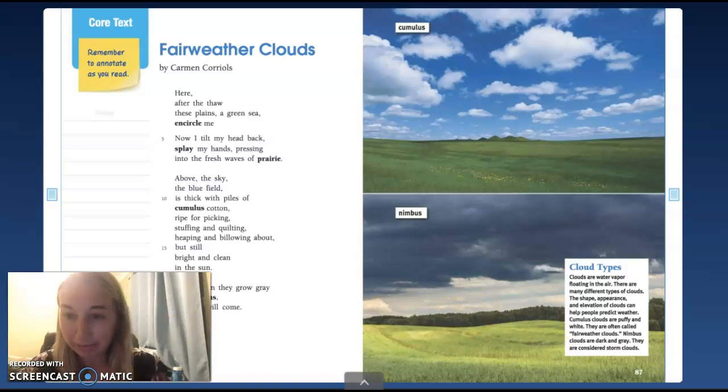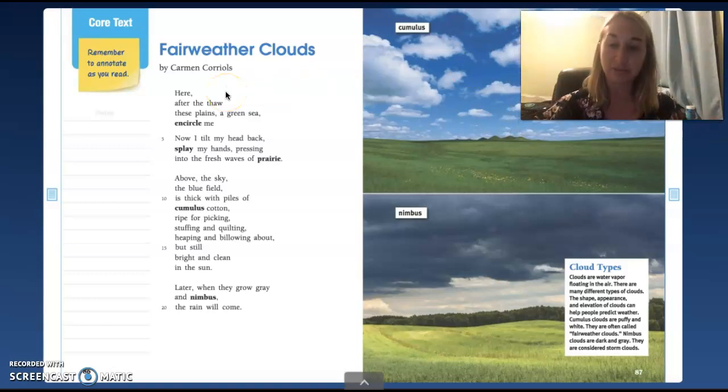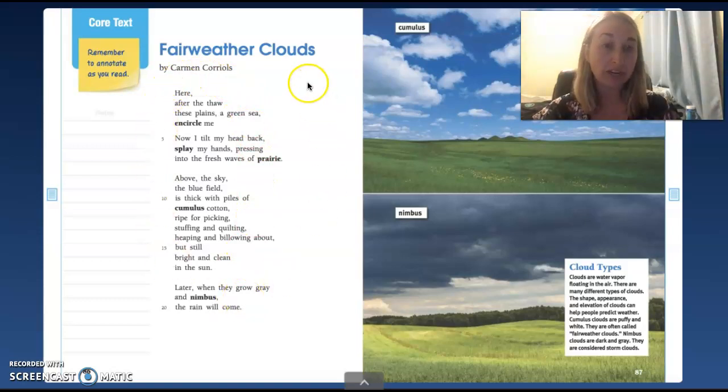So do you guys remember the name of our poem this week? That's right, Fair Weather Clouds, because we're talking a lot about cumulus clouds, those white, happy clouds that we see on sunny days. All right, my friends. So remember, this is a poem, so it's somebody trying to teach us a lesson, teach us something through a different kind of writing, which is a poem.